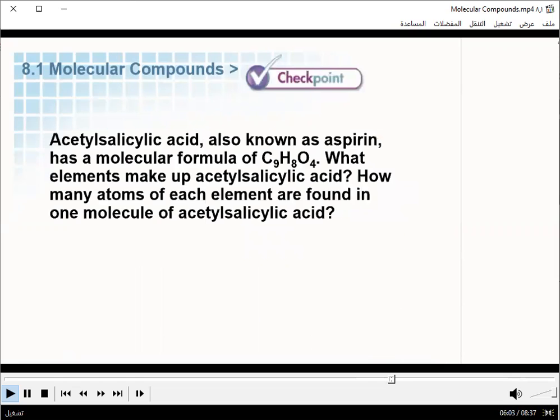Here's a check your understanding question. Acetylsalicylic acid, also known as aspirin, has the formula C9H8O4. What elements make up acetylsalicylic acid? And how many atoms of each element are found in one molecule of aspirin? Who can answer this question?